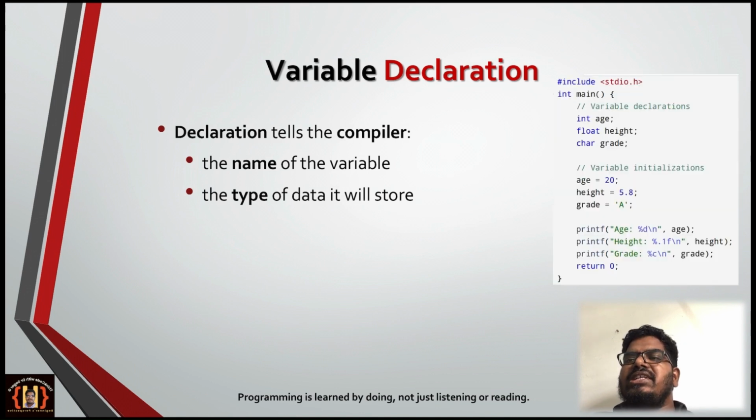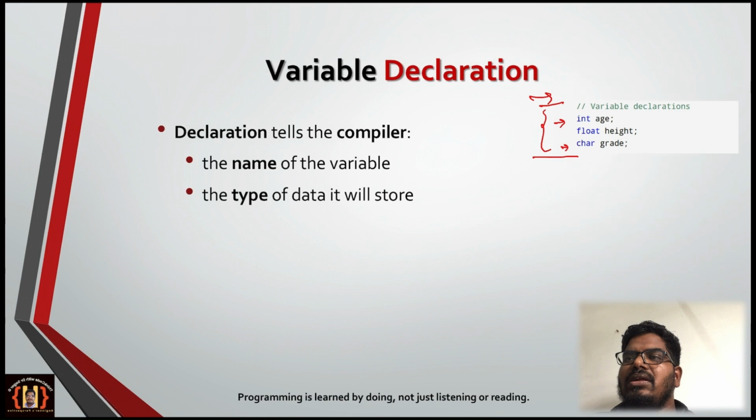Now you can see in this example how declaration goes. This top portion is about declaration. The declaration should always be at the beginning of the program, that means immediately after the start of the main function. You can see main is here, this is the beginning of the program, and in this region the declarations will be there. You can see how I declare int age, float height, and char grade. So here is the declaration.